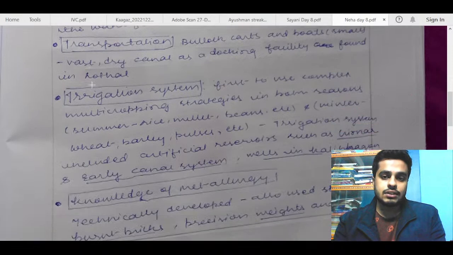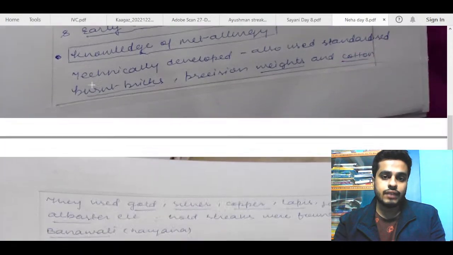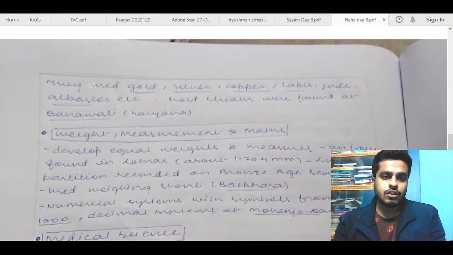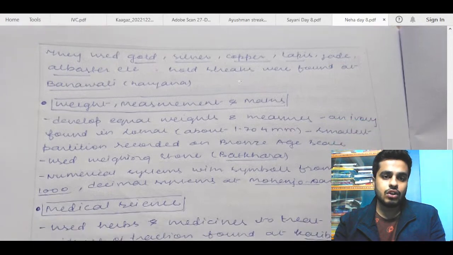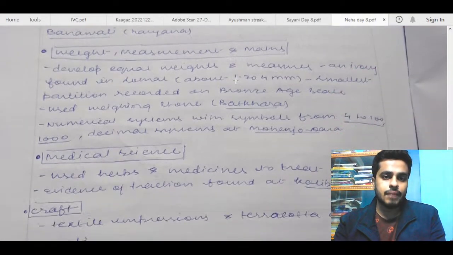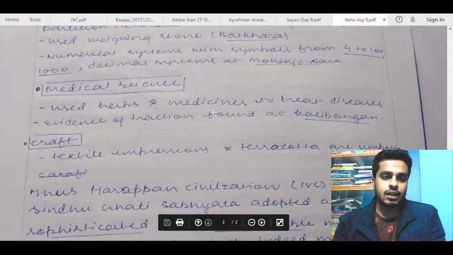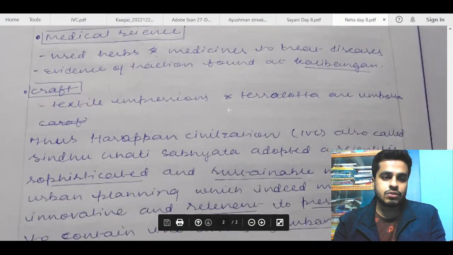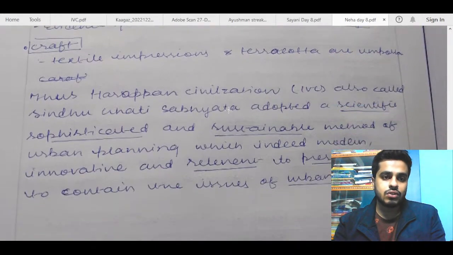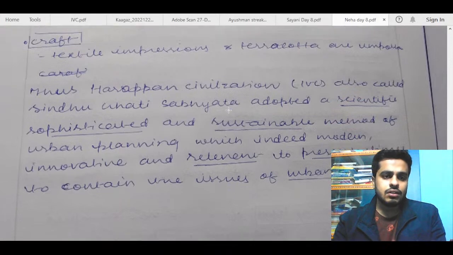Transportation, irrigation system, okay. Knowledge of metallurgy is also fine. Gold, silver, copper. Again, you can mention the lost wax technique here, weight measurement and maths. So this is also fine. Examples are good. Medical science is also good. Skull surgery, trepanation can be mentioned here. Craft is also okay. Thus, Harappan civilizations are also called Sindhu Ghati Sabhyata.